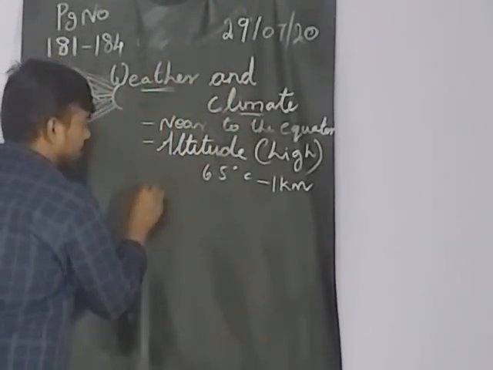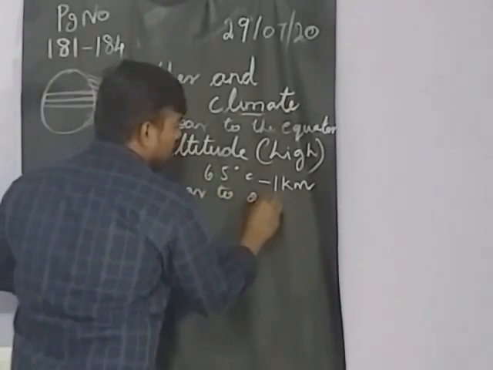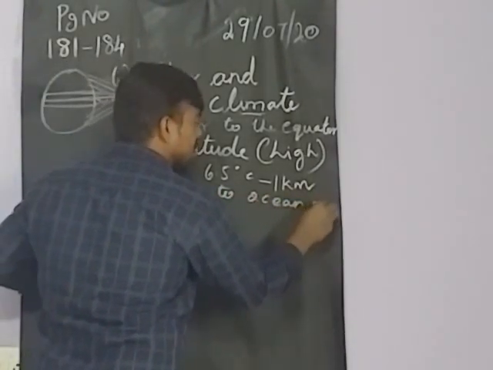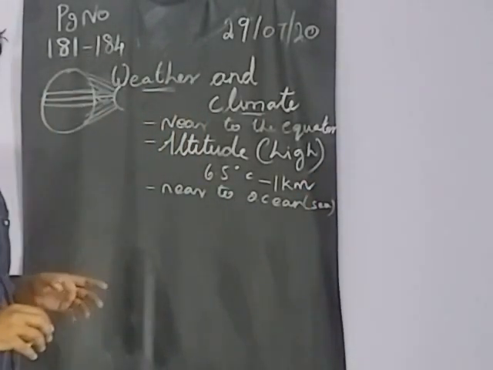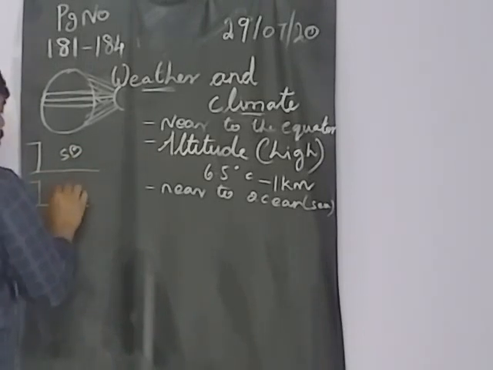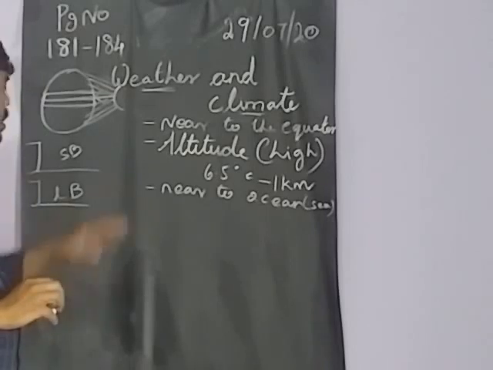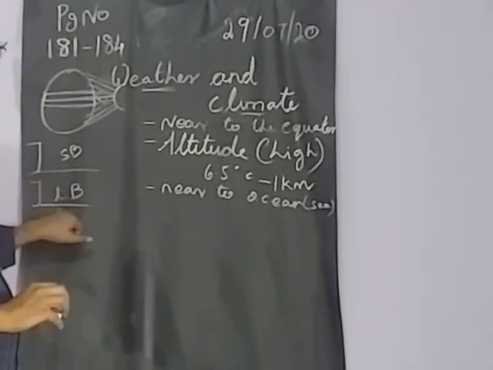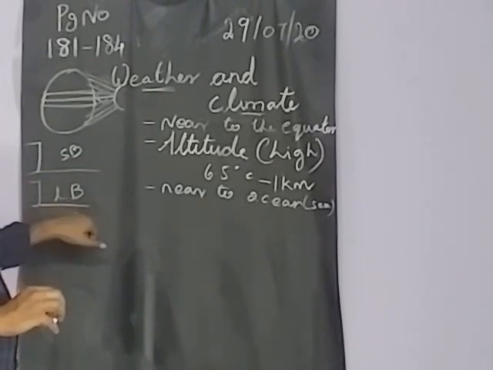Okay, next one: near to the ocean or sea, we can say. Land breeze and sea breeze. This is the sea breeze over the land area. The same land area will have the land breeze. This will be the morning and this will be the night. Sea breeze happens in the daytime, and land breeze happens at night time.